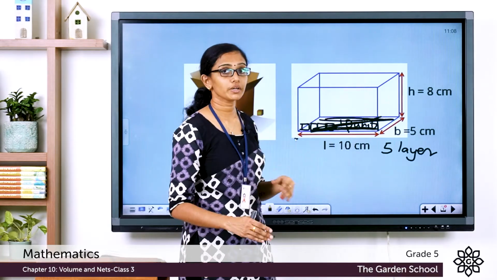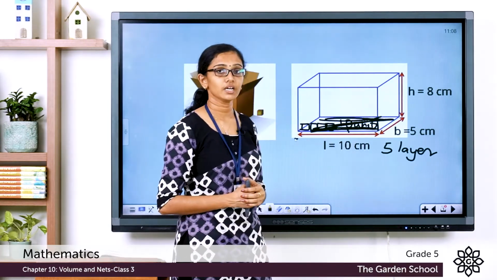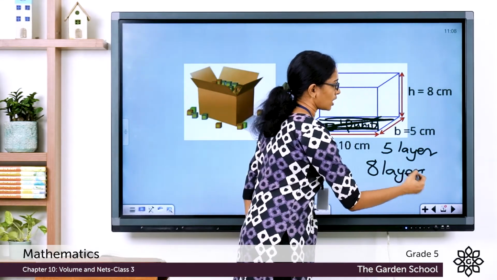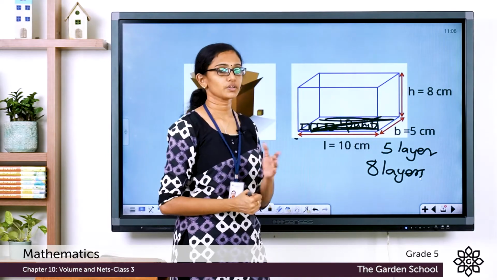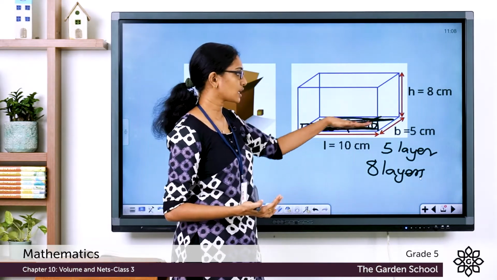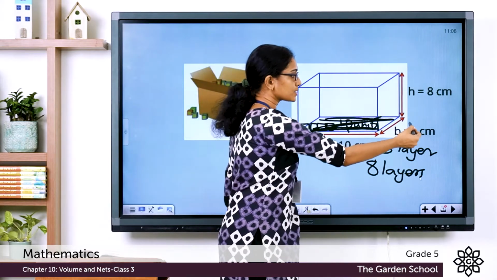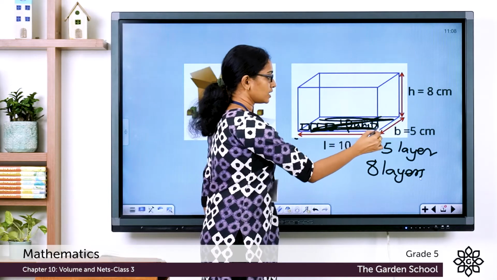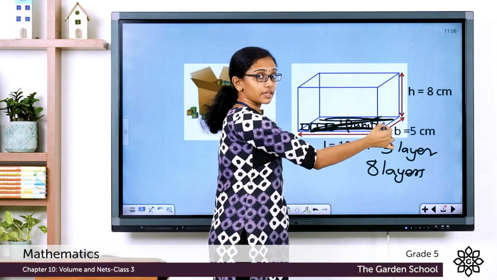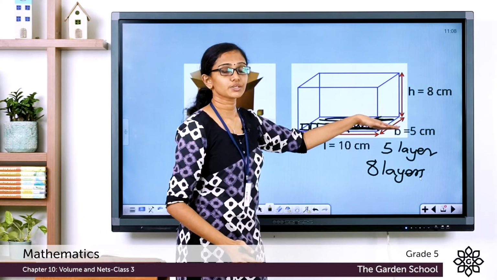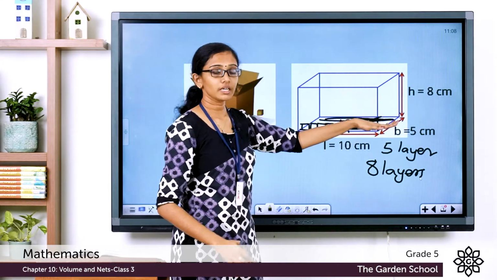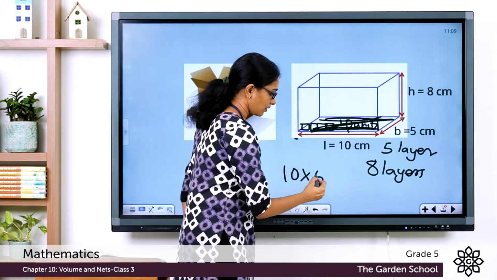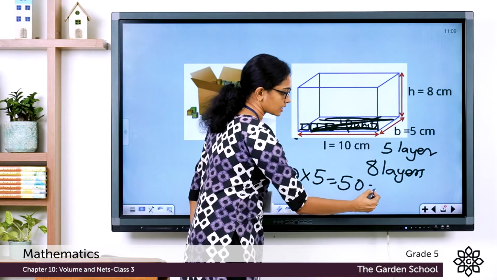And how many more layers will you need to cover this entire height? You will need 8 layers of unit cubes to cover this entire height. Did you get that point? So when you put the first layer of unit cubes at the base, how many layers do you need to cover the breadth of 5 centimeters? You have a first layer of 10 cubes, then a second layer of 10 cubes, and you will need 5 layers of 10 cubes each to cover the entire base. So that would be 10 into 5 is equal to 50 cubes at the base.